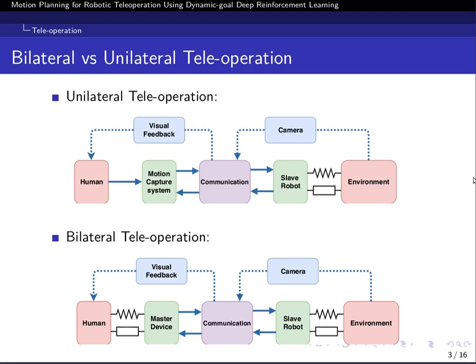However, it needs extra and expensive sensors on the slave and extra actuators on the master device, which also makes the master device bulky and uncomfortable. On the other hand, unilateral teleoperations are usually cheap and very light, but give only visual feedback to the operator, which most of the time is not enough to do a robust and reliable teleoperation.